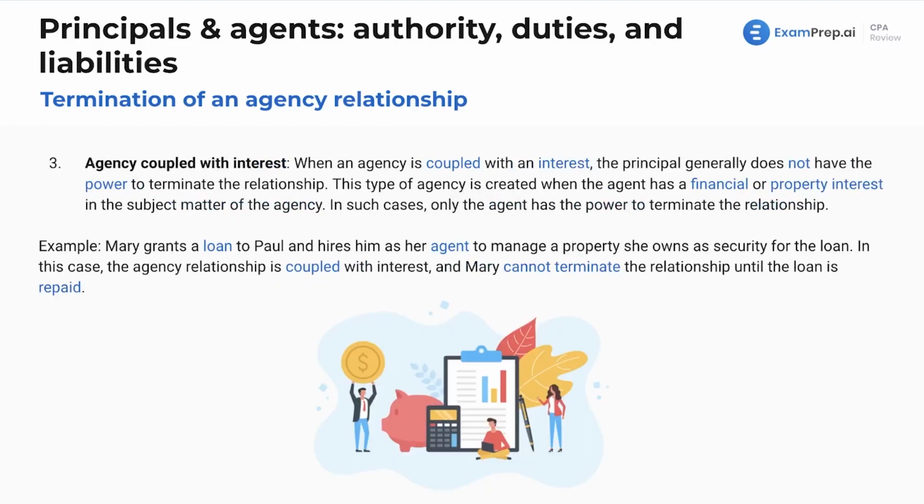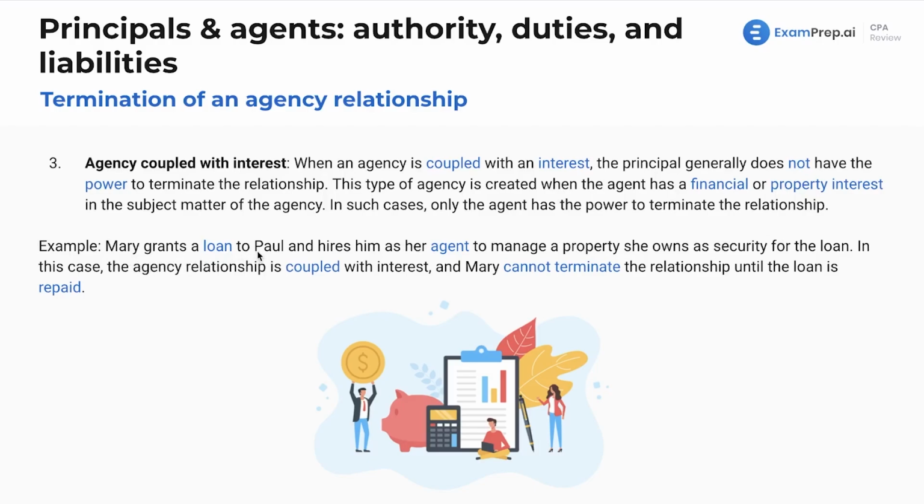Let's talk about agency coupled with interest. When an agency is coupled with an interest, the principal generally does not have the power to terminate the relationship. This type of agency is created when the agent has a financial or property interest in the subject matter of the agency. In such cases, only the agent has the power to terminate the relationship. And let's see an example dealing with this here.